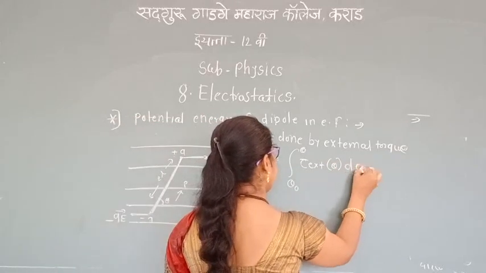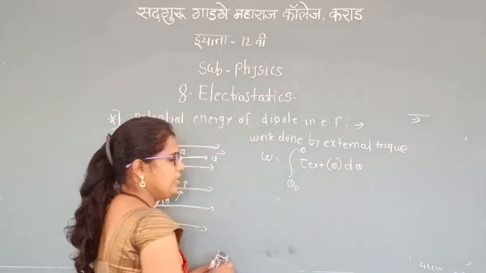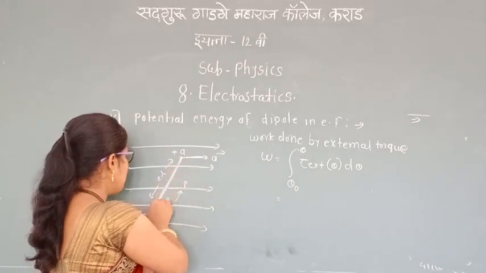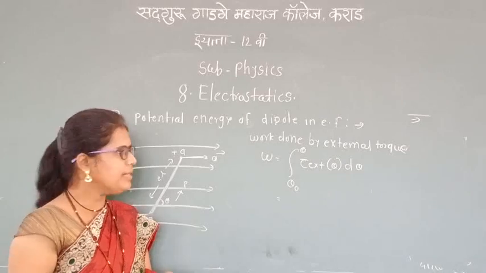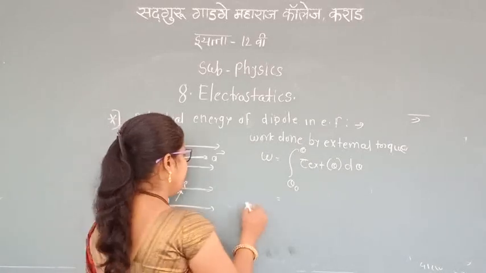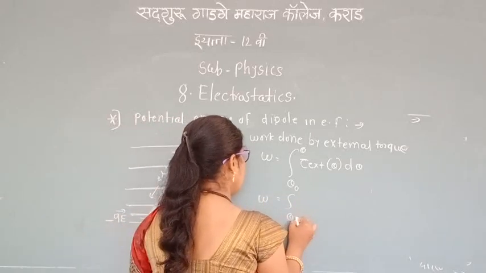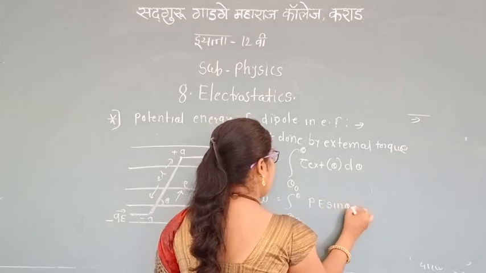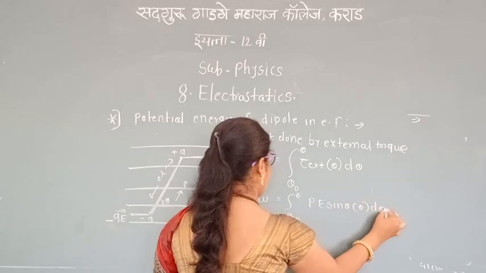Tau external d theta, because this torque tends to rotate the electric dipole, so an external torque is applied here. Now substitute the value of tau here: W is equal to the integral from theta 0 to theta of p E sin theta d theta.